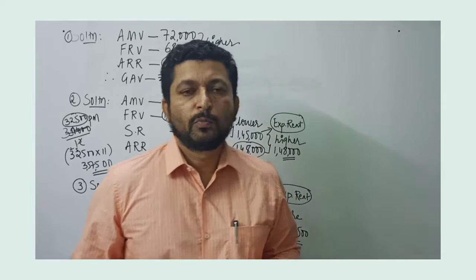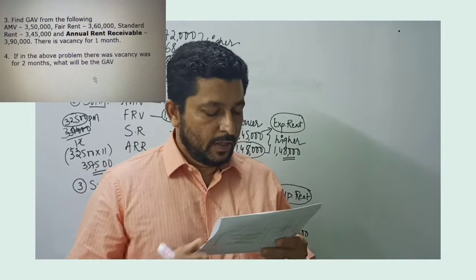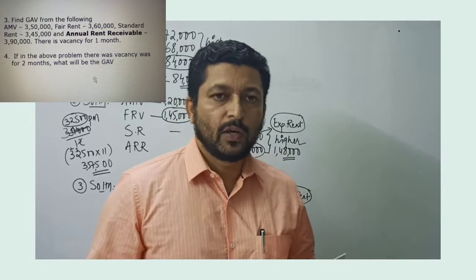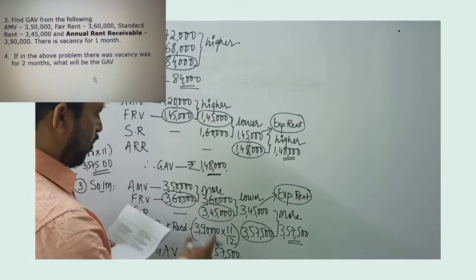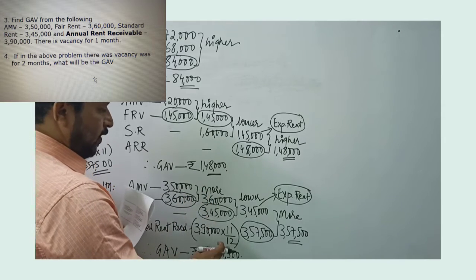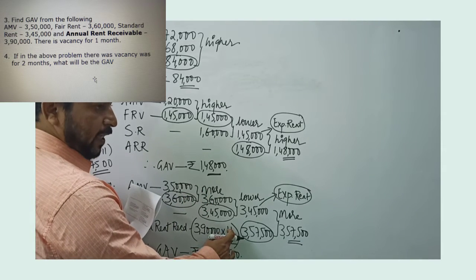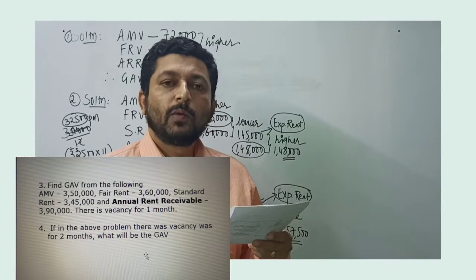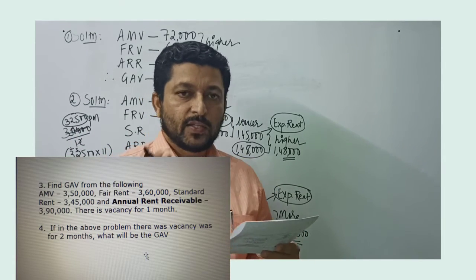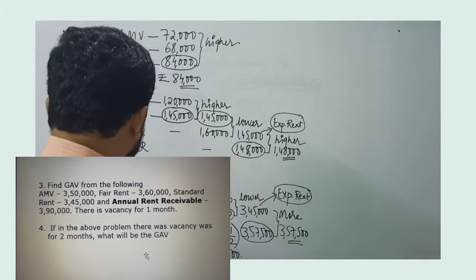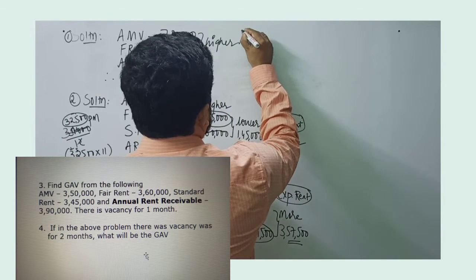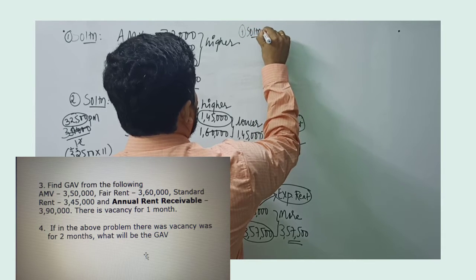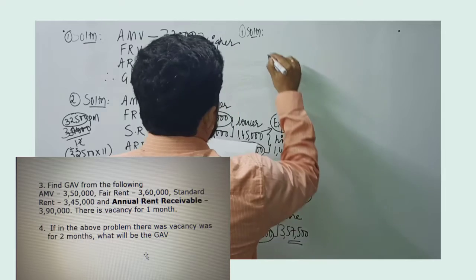So this is about the solution to problem number 3. Okay, let's move to problem number 4. It's given, if in the above problem there was vacancy for 2 months, what will be the gross annual value? In problem number 3 there was a vacancy for 1 month, but in problem number 4 it's given vacancy for 2 months. So let's understand the solution to problem number 4. I will record over here.